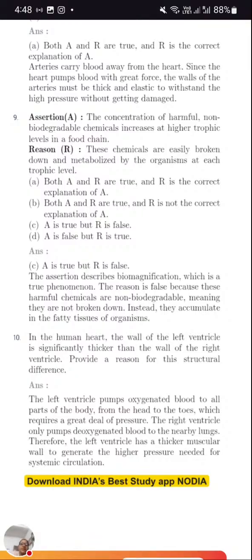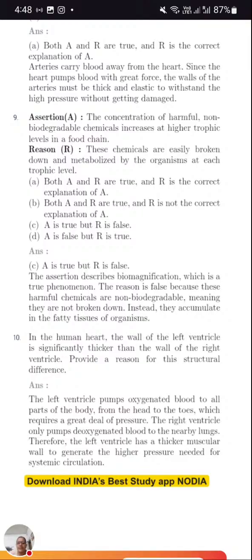Now the reason is these chemicals are easily broken down and metabolized by organisms at each trophic level. There is no relation of R. Even R is wrong. Chemicals cannot be metabolized. They cannot be decomposed or made simple as they are non-biodegradable chemicals. So assertion is correct but reason is false.